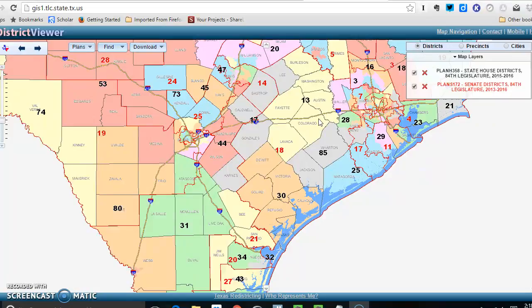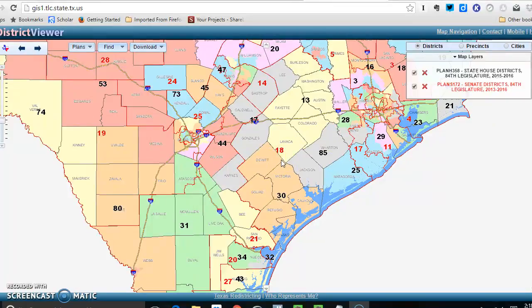So as a state senator, Senator Kolkhorst is working with a number of different Republicans, and right here you see a little bit of orange. This is actually State House District 27. This is represented by Ron Reynolds, a Democrat. So most of the State House officials in the 18th State Senate District are Republicans, but just a little tiny sliver of the 18th State Senate District is actually a Democratic-held state House seat. So again, what this illustrates is some of the big challenges that legislators face.